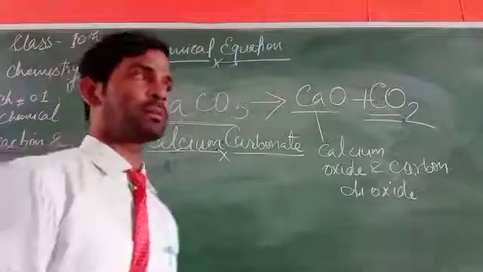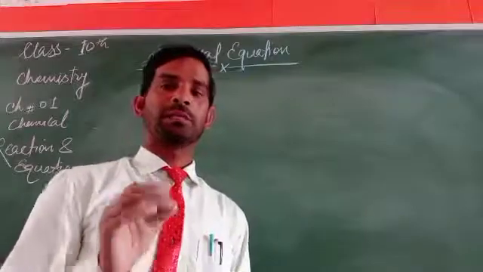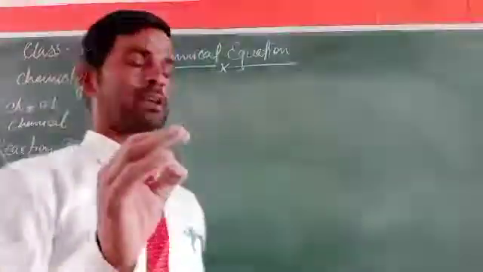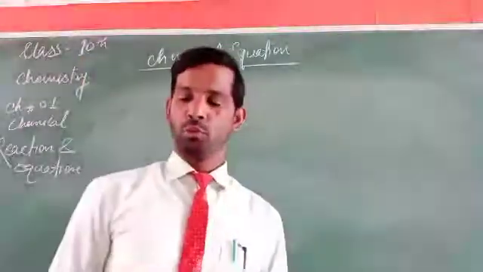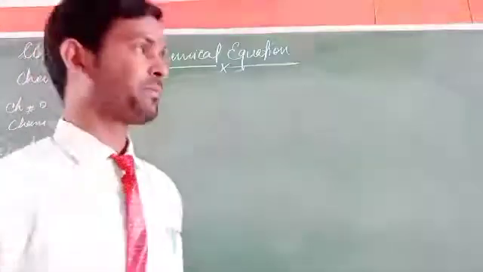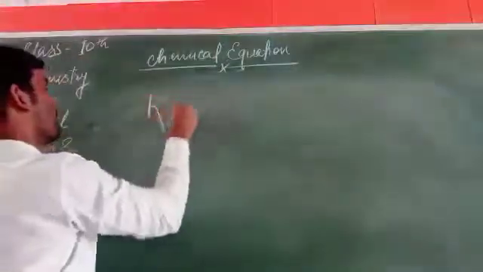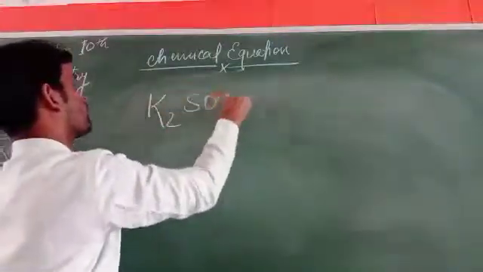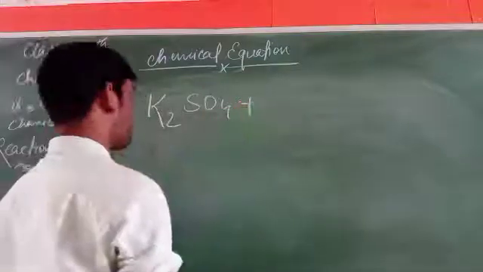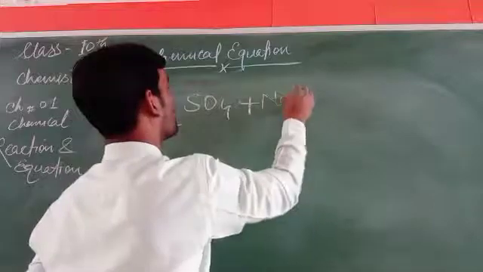It may be represented. You have to know the symbols and the formulas. So you can write a chemical equation using that, like K2SO4 plus NaCl.